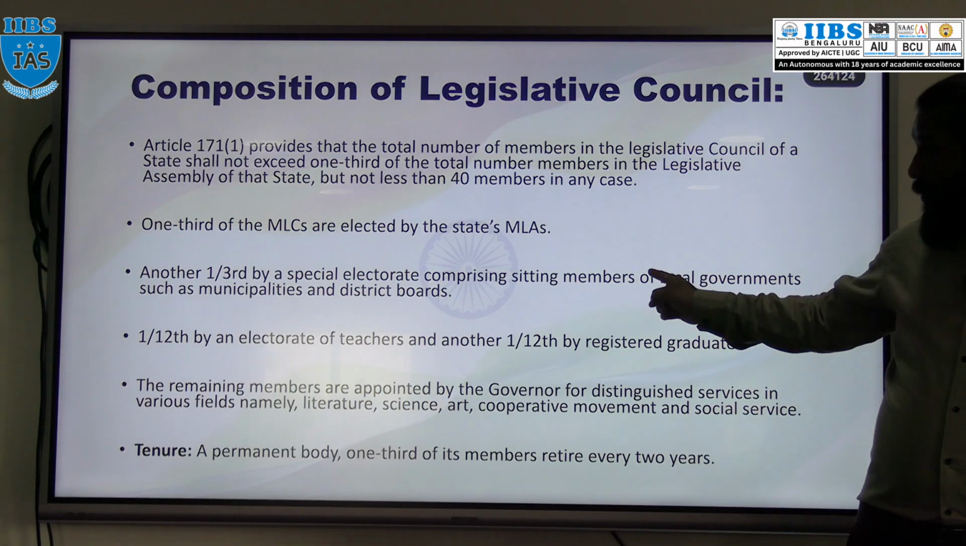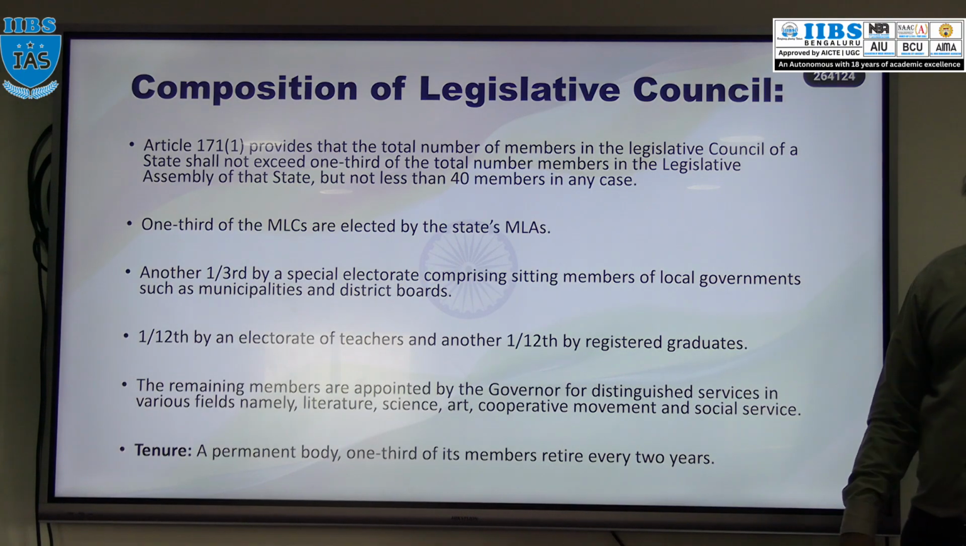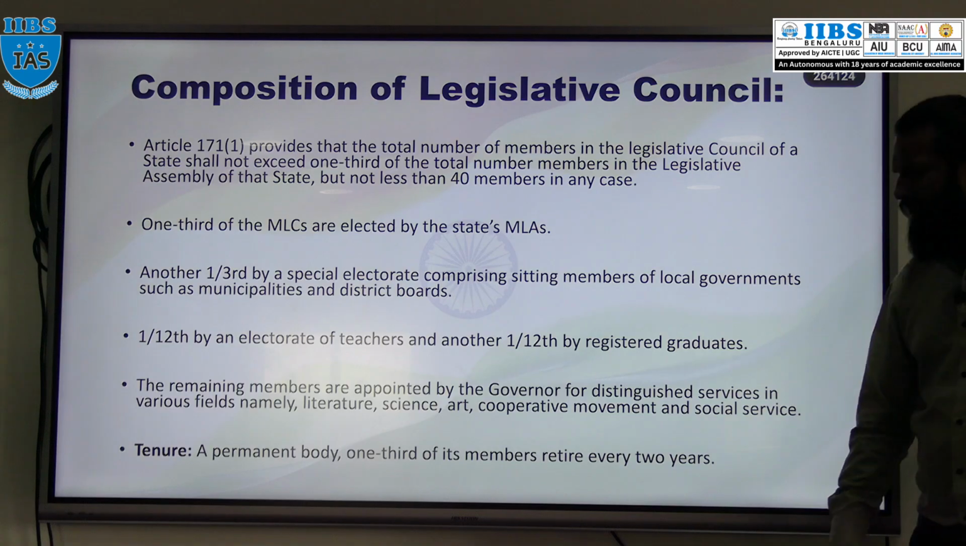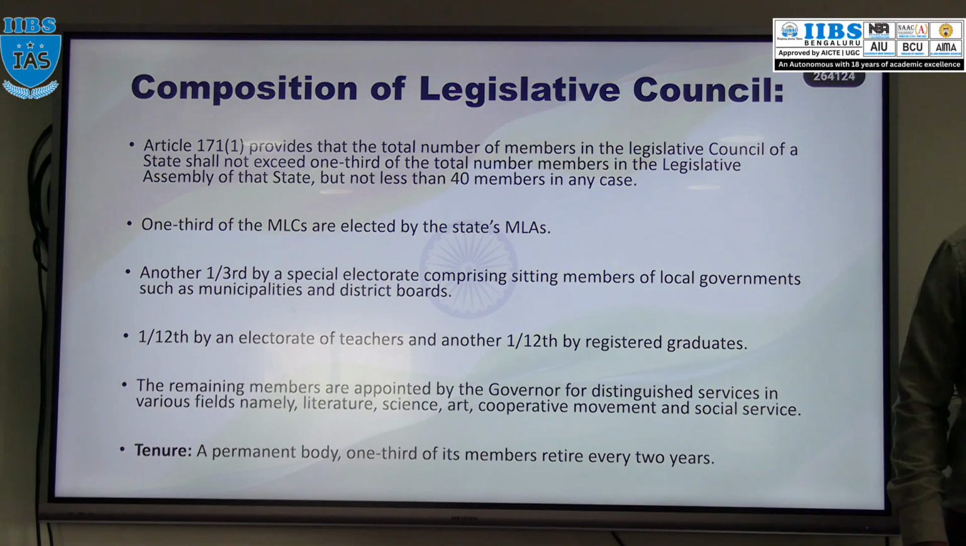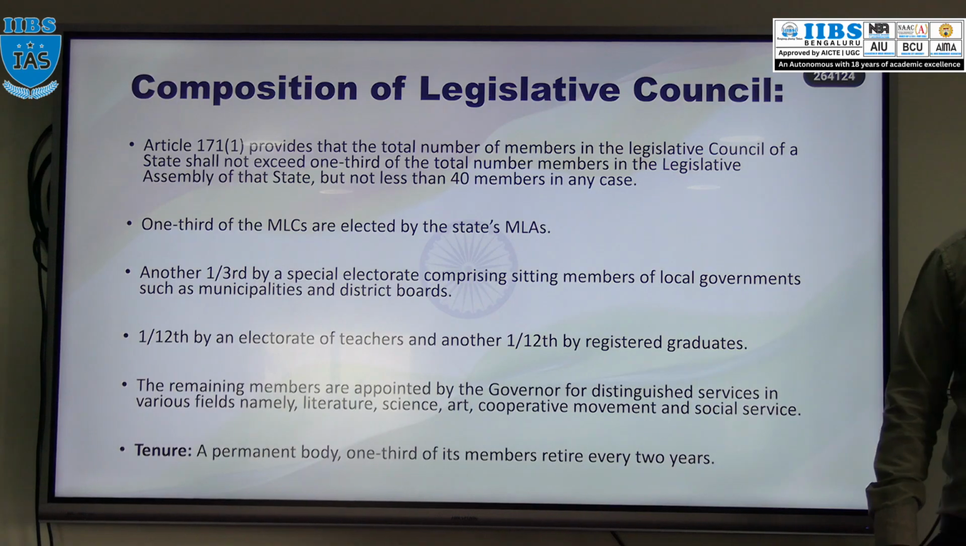Then the rest 1/6 are there, right? Those 1/6 are appointed by the governor from various fields like literature, science, technology. Okay, same like Rajya Sabha, remember? The President will nominate 12 members in Rajya Sabha. So here also the governor will nominate 1/6 of the members in the legislature council.